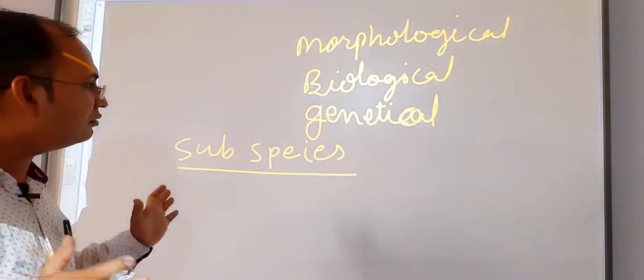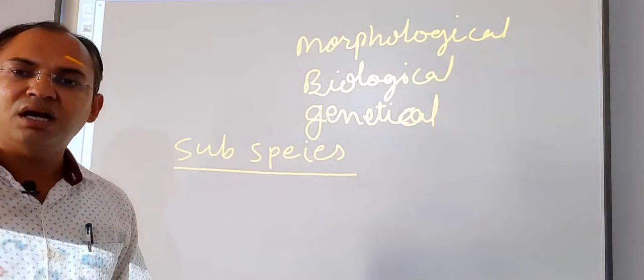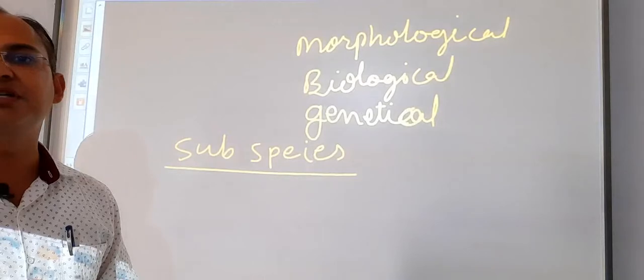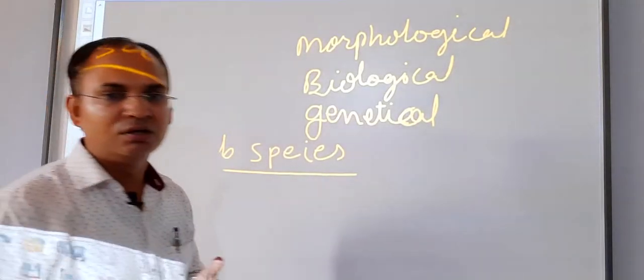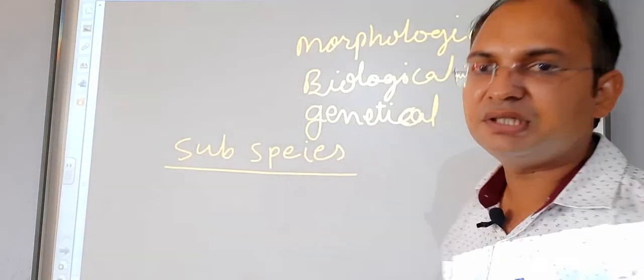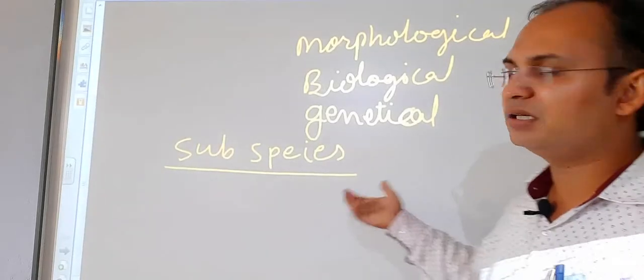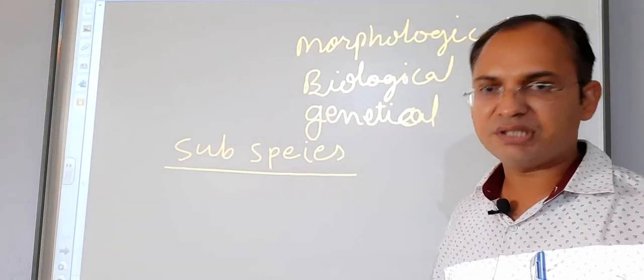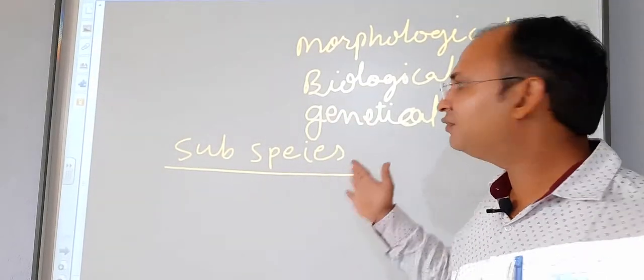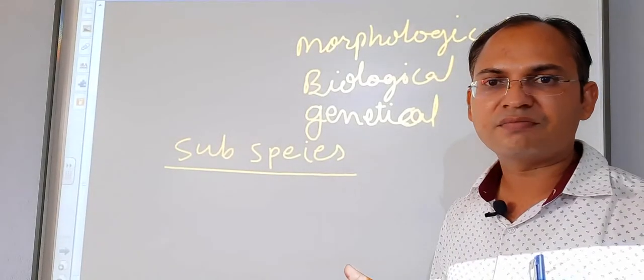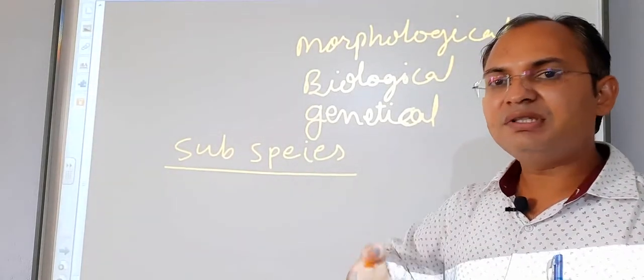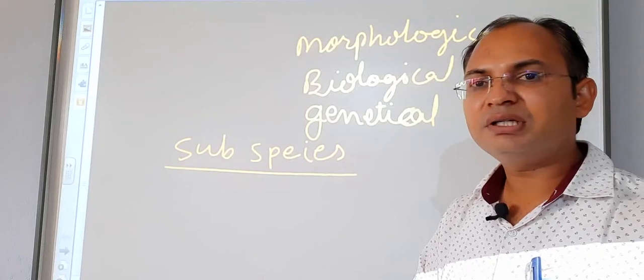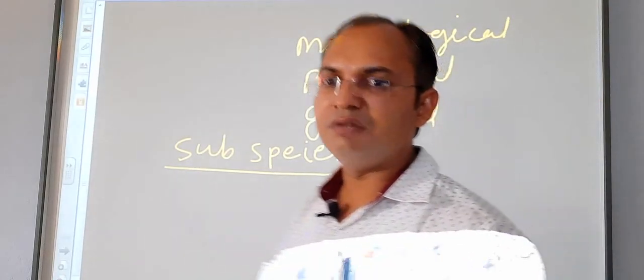So these create variations between the members of the same species. If the members of the same species are distinguished by their color or a little body shape from each other, then division within a species is known as subspecies of the living organisms.